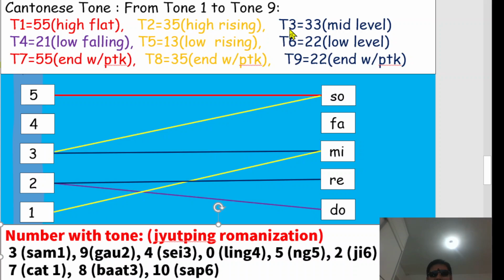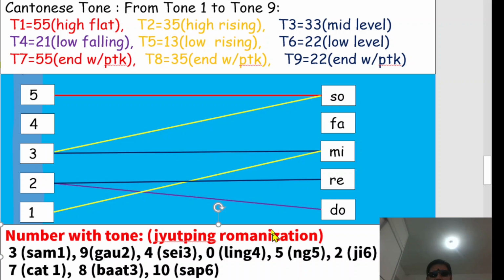And then next number 4 in Cantonese will be pronounced say. Say. Its tone 3 is equal to 3, 3, mid level. Say. Okay, and then next number 0, leng. Leng. Its tone 4 is equal to 2, 1. It's low falling. So you can see this line from 2 to 1. That means rattle. Okay, repeat again: leng. Leng.